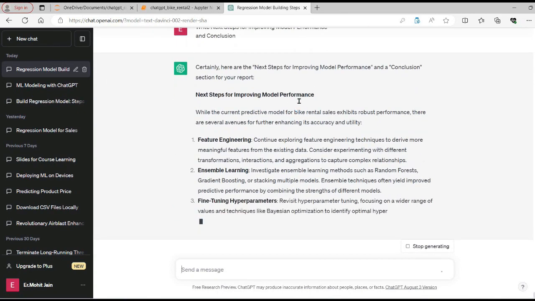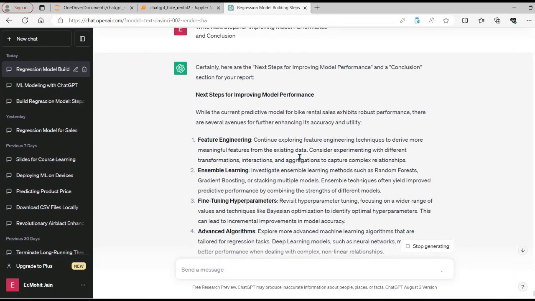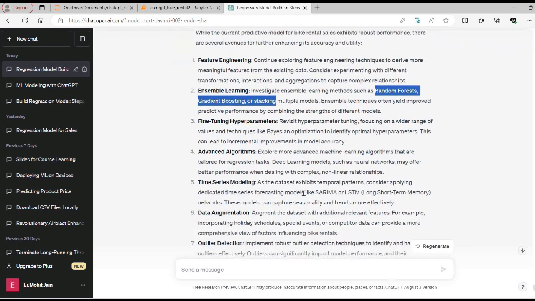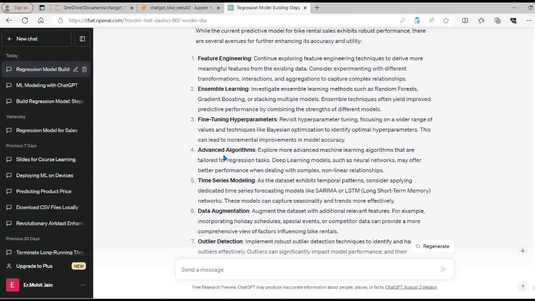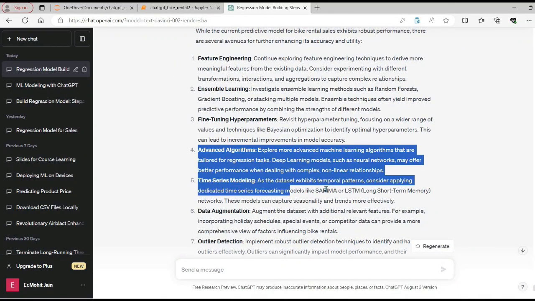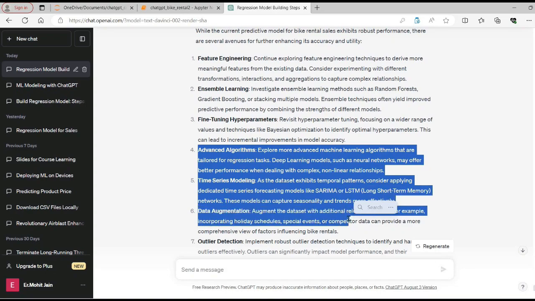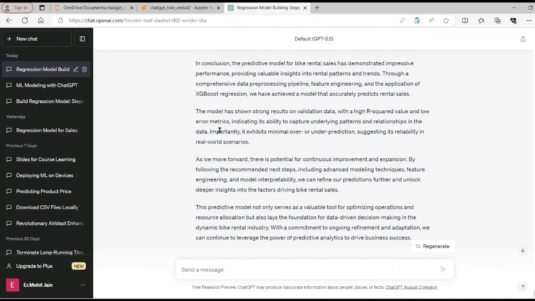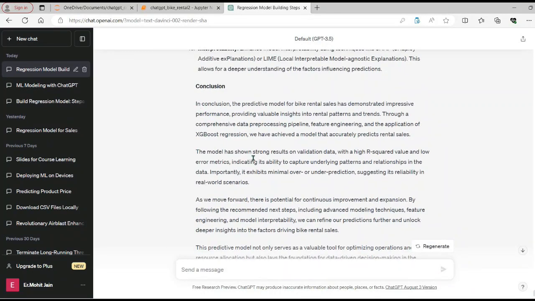So certainly, here are next steps for improving. Here also we can see that it has provided some specific examples, like for fine-tuning, Bayesian optimization to identify optimal hyperparameters. For ensemble methods, they are suggesting random forest or stacking. They have also suggested some advanced algorithms for time series modeling like LSTM, data augmentation and outlier detection, and so on. And at the same time, they have also provided the conclusion of the whole work as well.